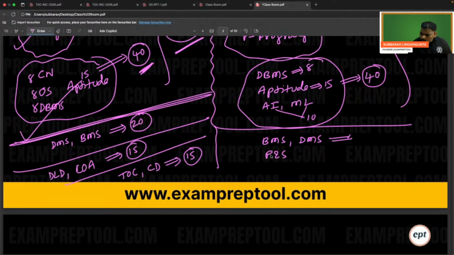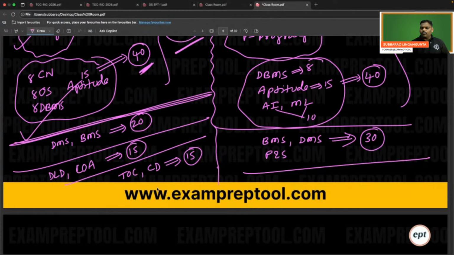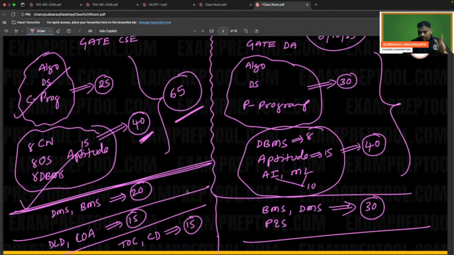If you want, you can add. So I think remaining one more 30 marks. Right? So this is roughly like this. What I mean to say is, first complete the placement part, next complete the remaining part. Both combined will justify GATE also, placements also.